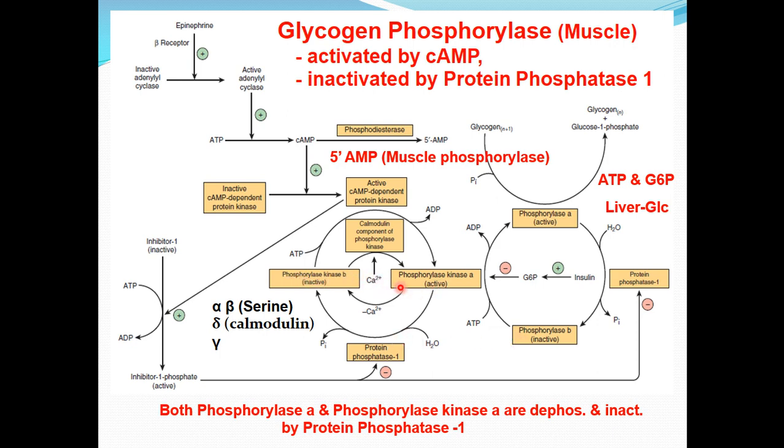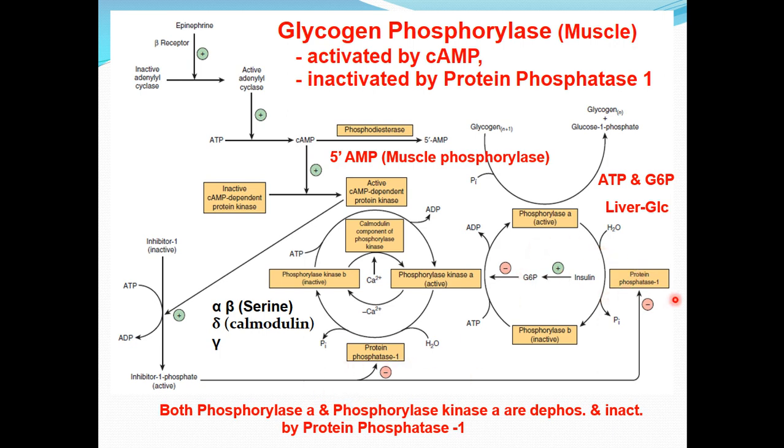These phosphorylase kinase A and glycogen phosphorylase A both are dephosphorylated and inactivated by protein phosphatase.